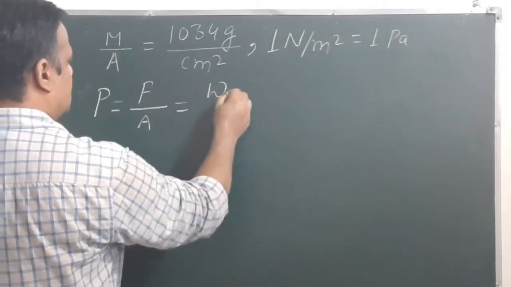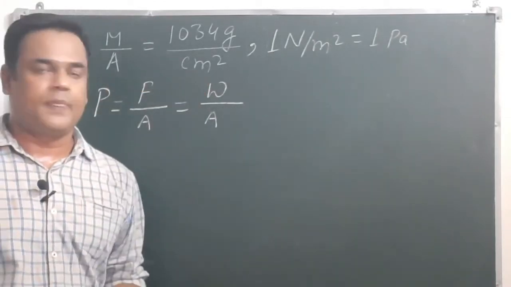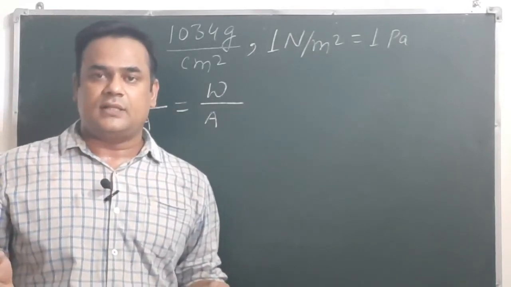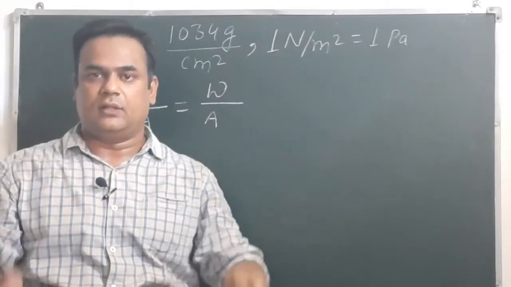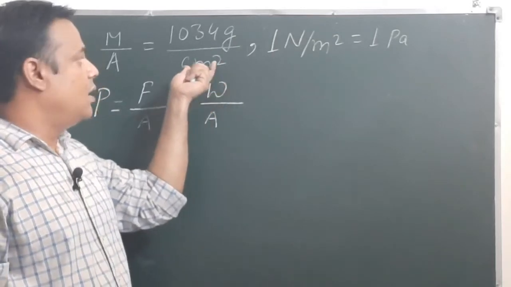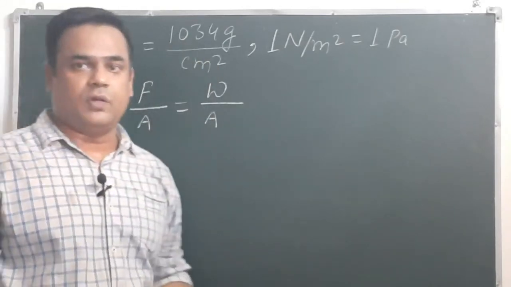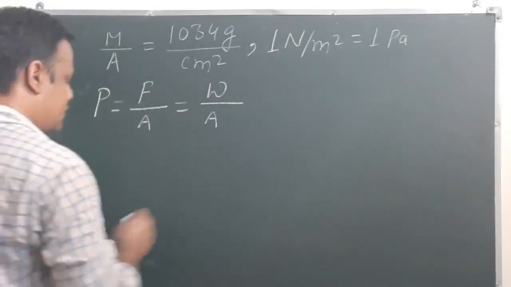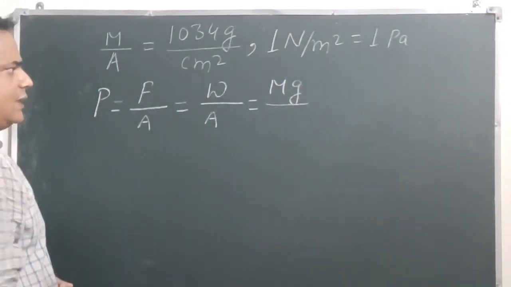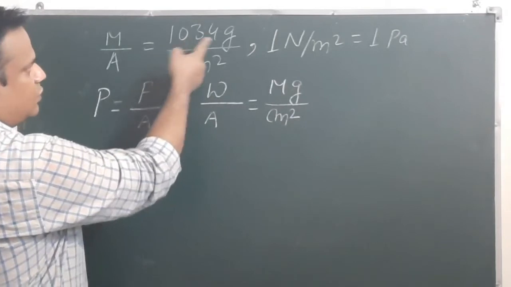That we can write as weight divided by area. In case of gravitation, force is equal to weight. Actually in this question we have to understand that we are at sea level, and at sea level there is a column of air, and the mass of that air column, whatever air is present, per centimeter square is 1034 gram. So here we can write W is mg, and the area we will write exactly in centimeter square. So the mass per centimeter square value is given here, 1034 gram.